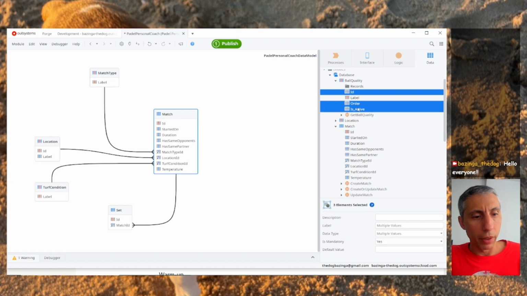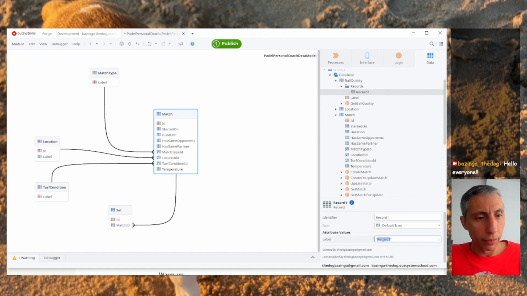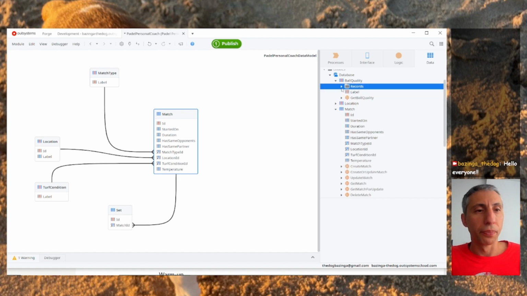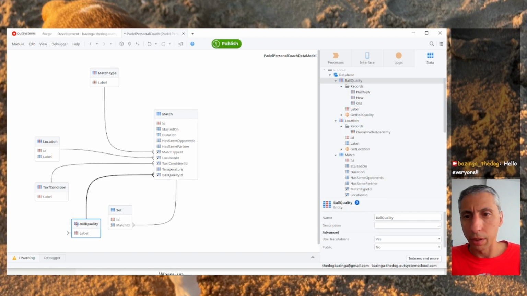Just remove this, and on the record, let's add a new record, so they can be new, which is good, right? They have a lot of pressure. They can be, let's call it half new. And old, so they don't have pressure and they're very hard to hit. Now this goes to the match, the quality. So here we go.